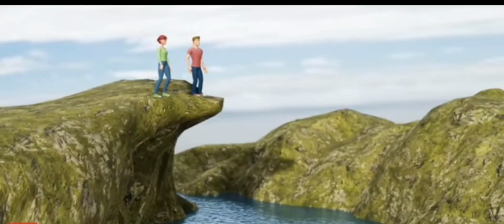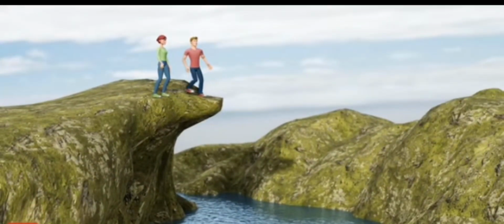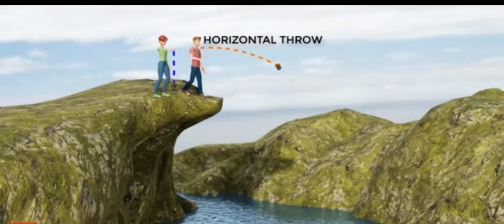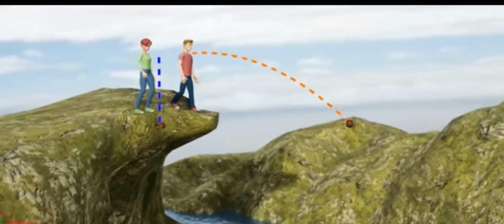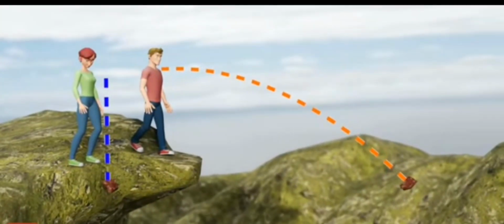You are standing at the edge of a cliff. Your friend drops a stone straight down, and with great speed, you throw a similar stone horizontally. The question is, which stone will land on the water surface last?